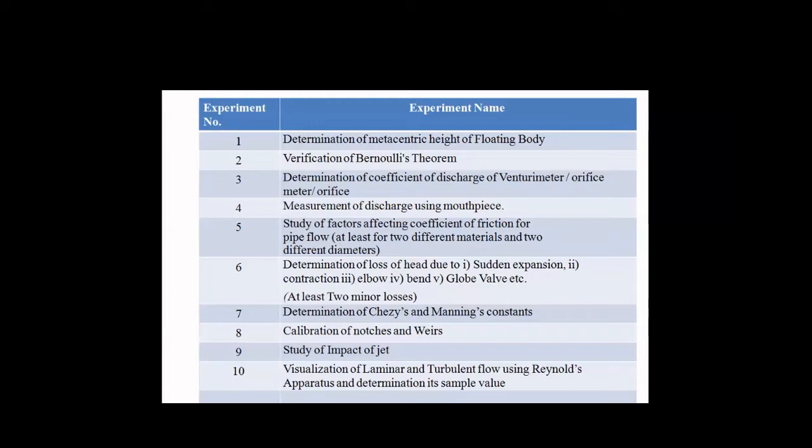The first term, P by rho g, is nothing but the pressure head at the cross section of a particular pipe or channel. The second term, V square upon 2g, is nothing but the velocity head of the pipe or cross section of a weir or notch. The last one is Z. Z is nothing but the datum of that channel or pipe. I think you will see this datum in our survey also. The datum is nothing but the reference point, taking the actual RL of our section.